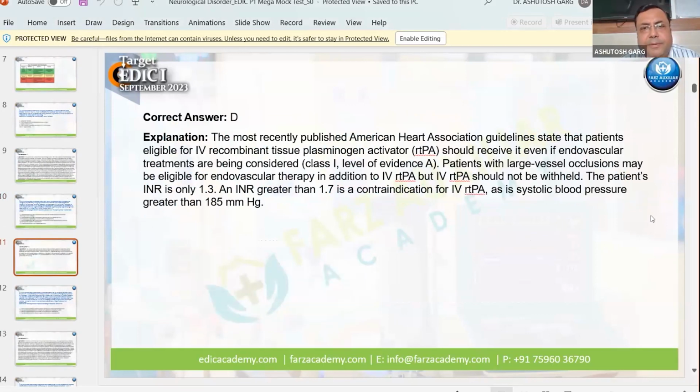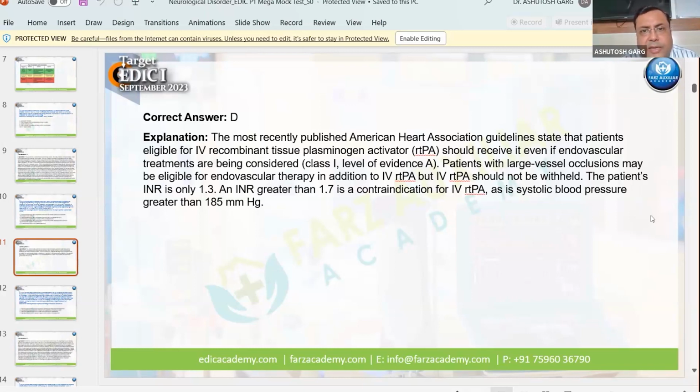The most recently published American Heart Association guidelines suggest that a patient eligible for IV recombinant tissue plasminogen activator should receive it even if endovascular treatment is being considered. Patients with large vessel occlusion may be eligible for endovascular therapy in addition to IV-rtPA, but IV-rtPA should not be withheld. So the patient's INR is only 1.3. INR greater than 1.7 is a contraindication, as is a systolic blood pressure greater than 185 millimeters of mercury.